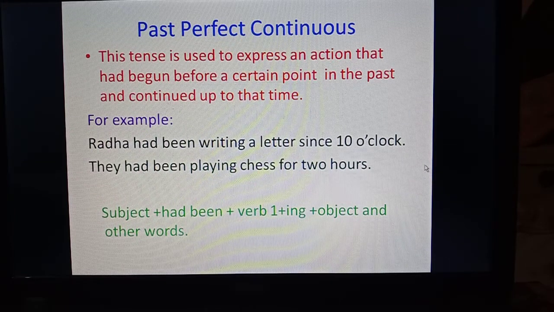Past perfect continuous tense. This tense is used to express an action that had begun before a certain point in the past and continued up to that time. For example, Radha had been writing a letter since 10 o'clock. They had been playing chess for 2 hours. This tense shows an action which was started in the past and continued in the past also. So the formation will be subject plus had been plus verb first form plus ing, object and other words.